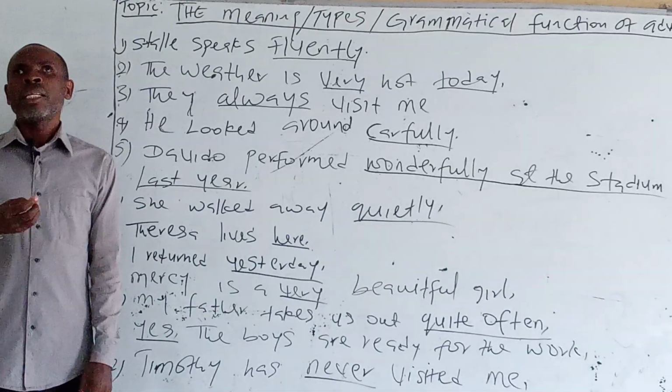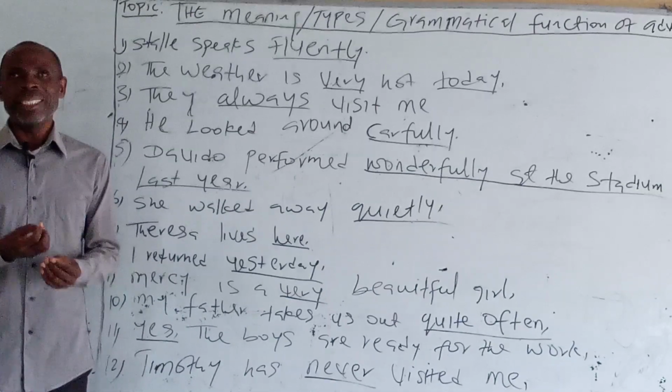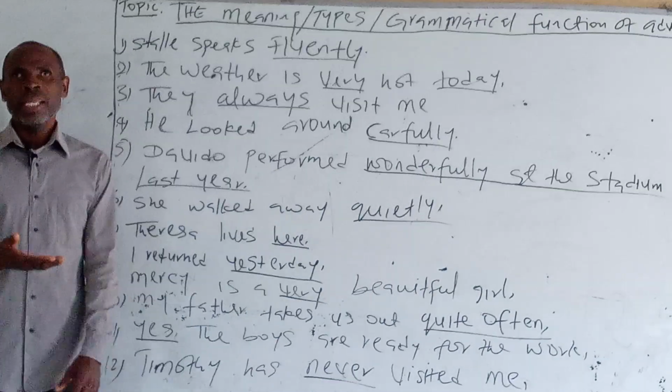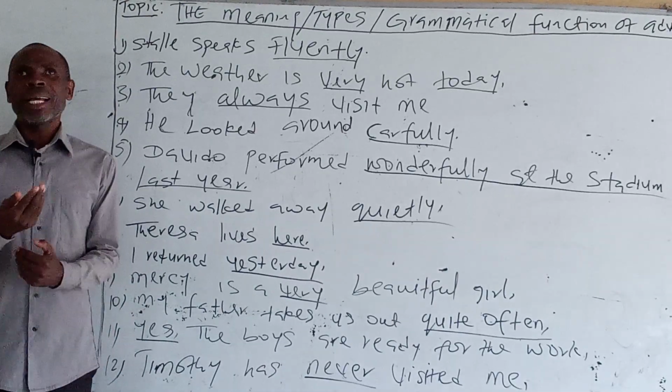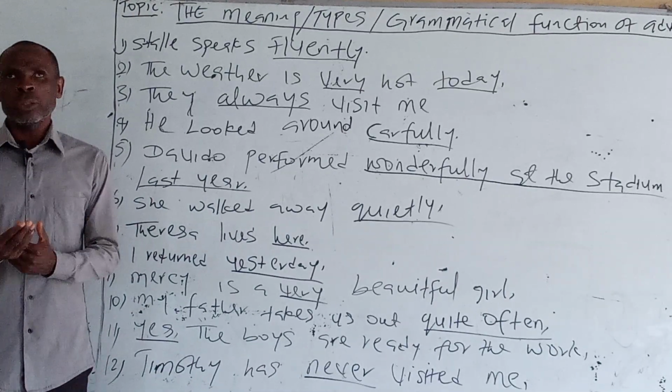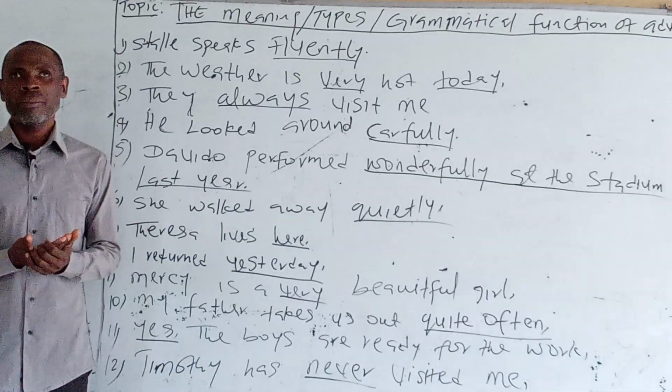5. Davido performed wonderfully at the stadium last year. The words wonderfully, at the stadium, and last year tell us something about how Davido performed.